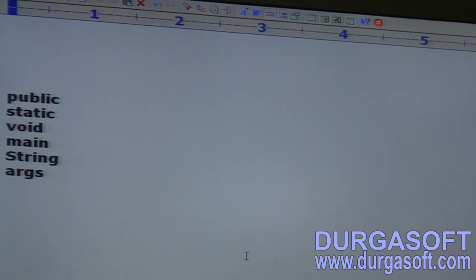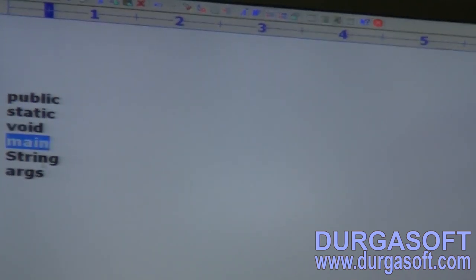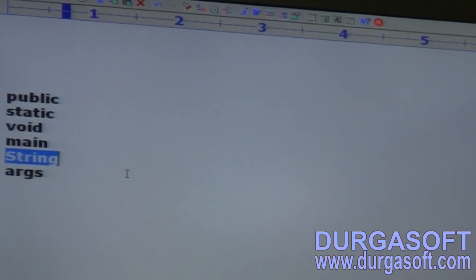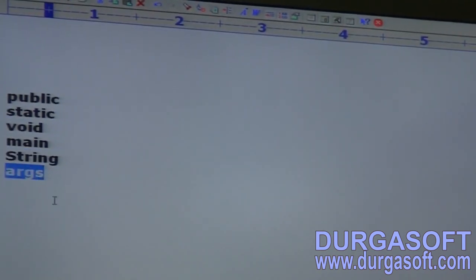Can you tell among these which are valid Java reserved words? Public is valid, static is valid, void is valid. But main is just the name of the method, not a reserved word. String is the name of a predefined class. Args is the name of a variable. That's why the first three: public, static, void.